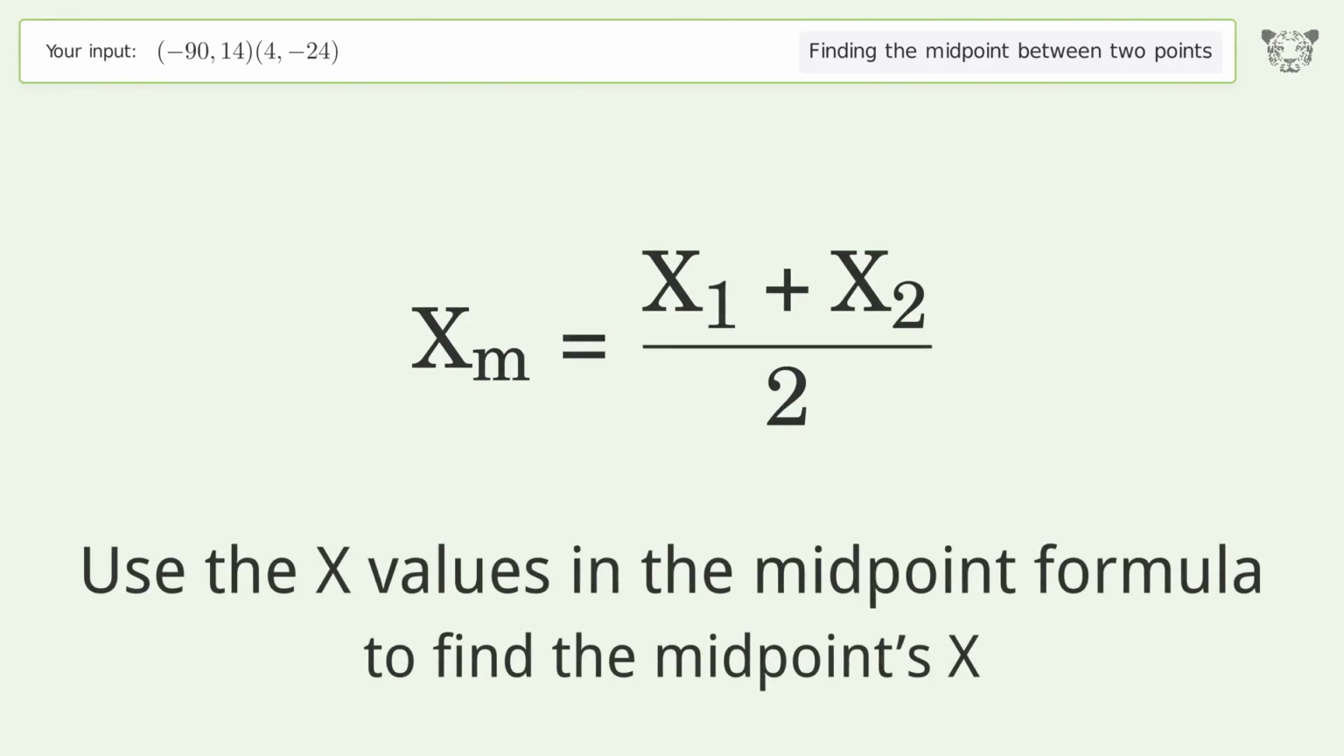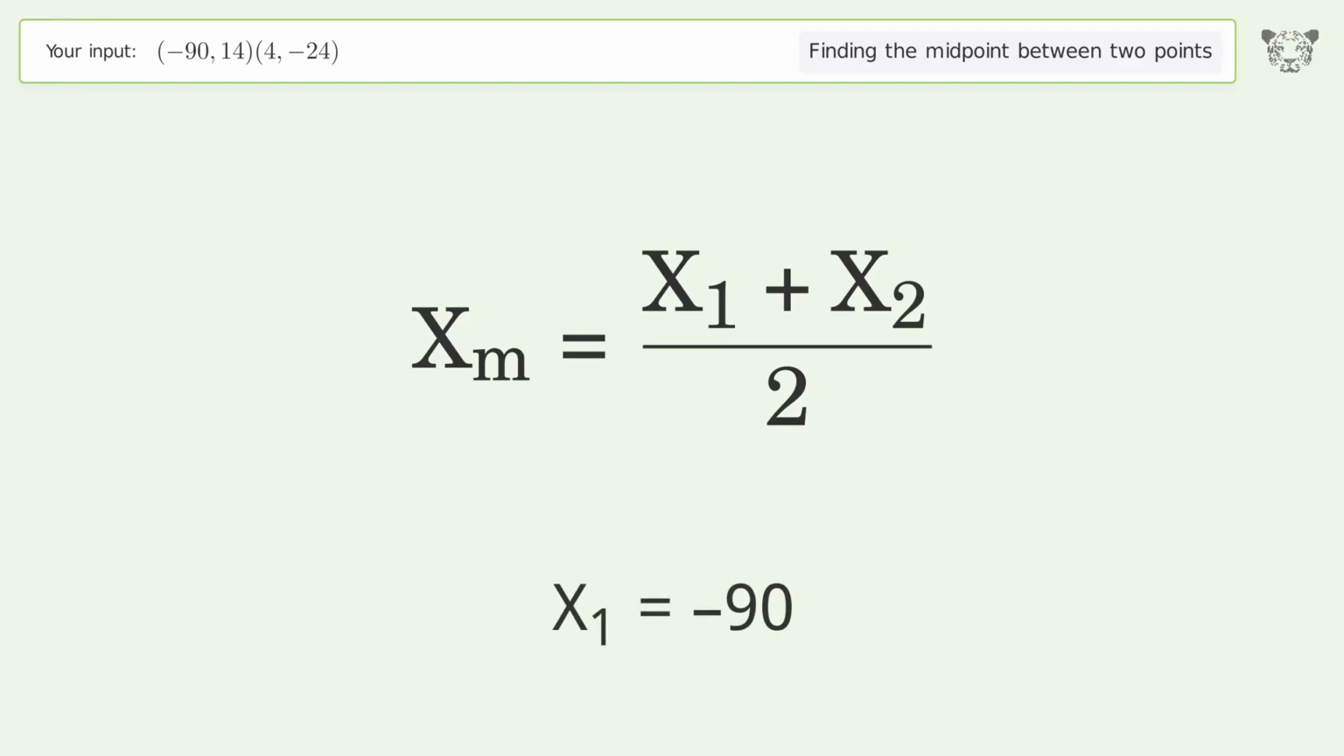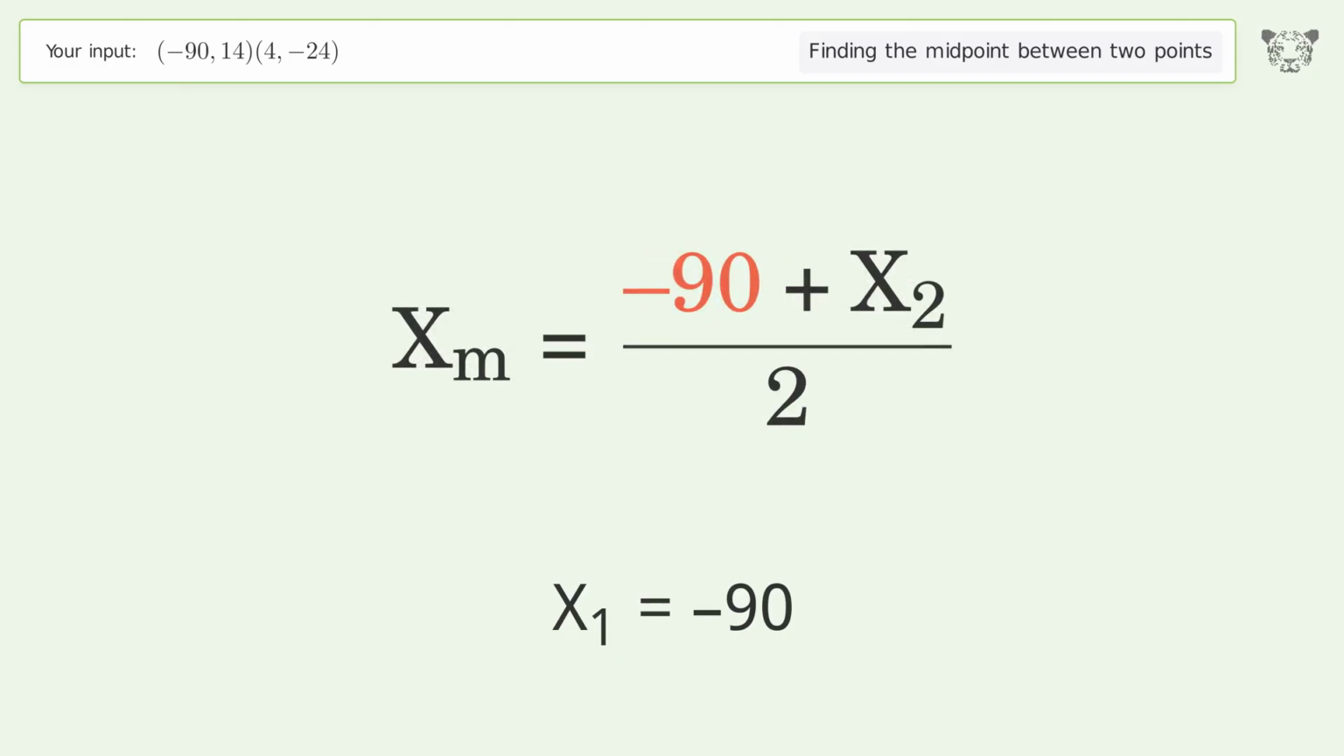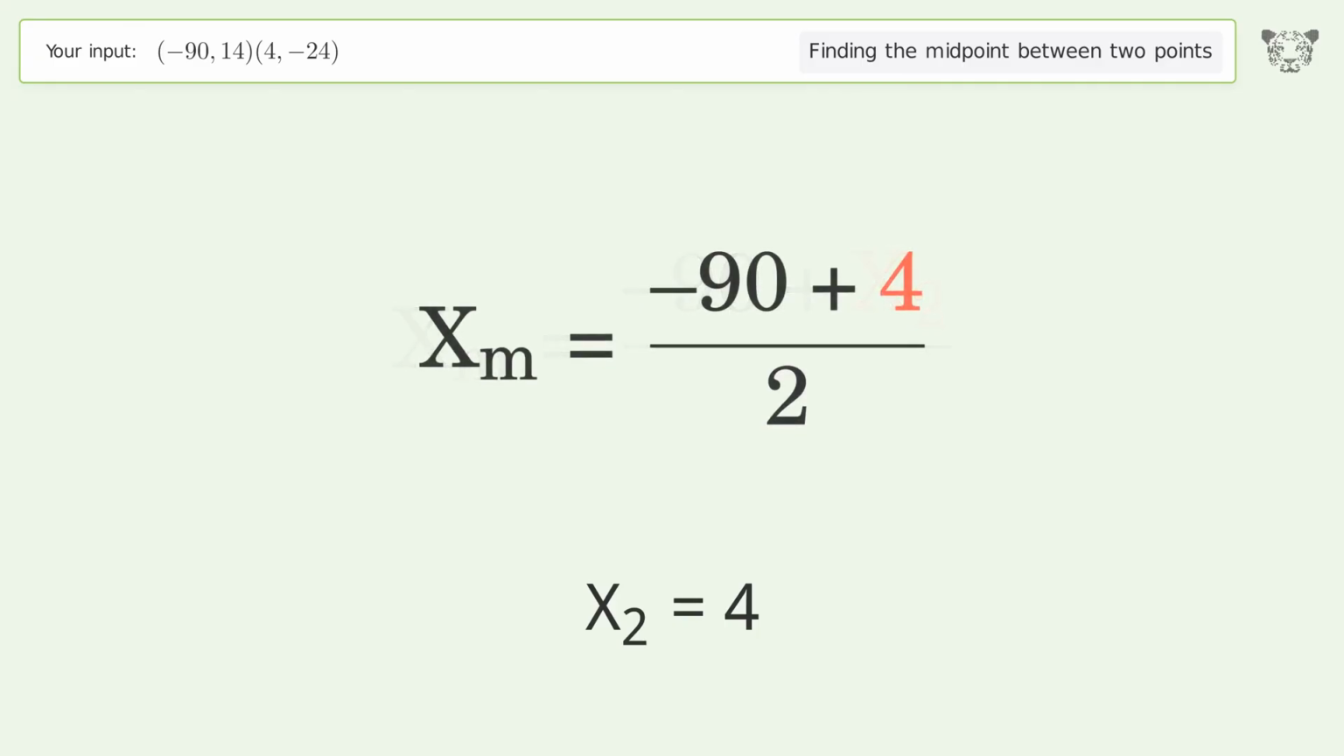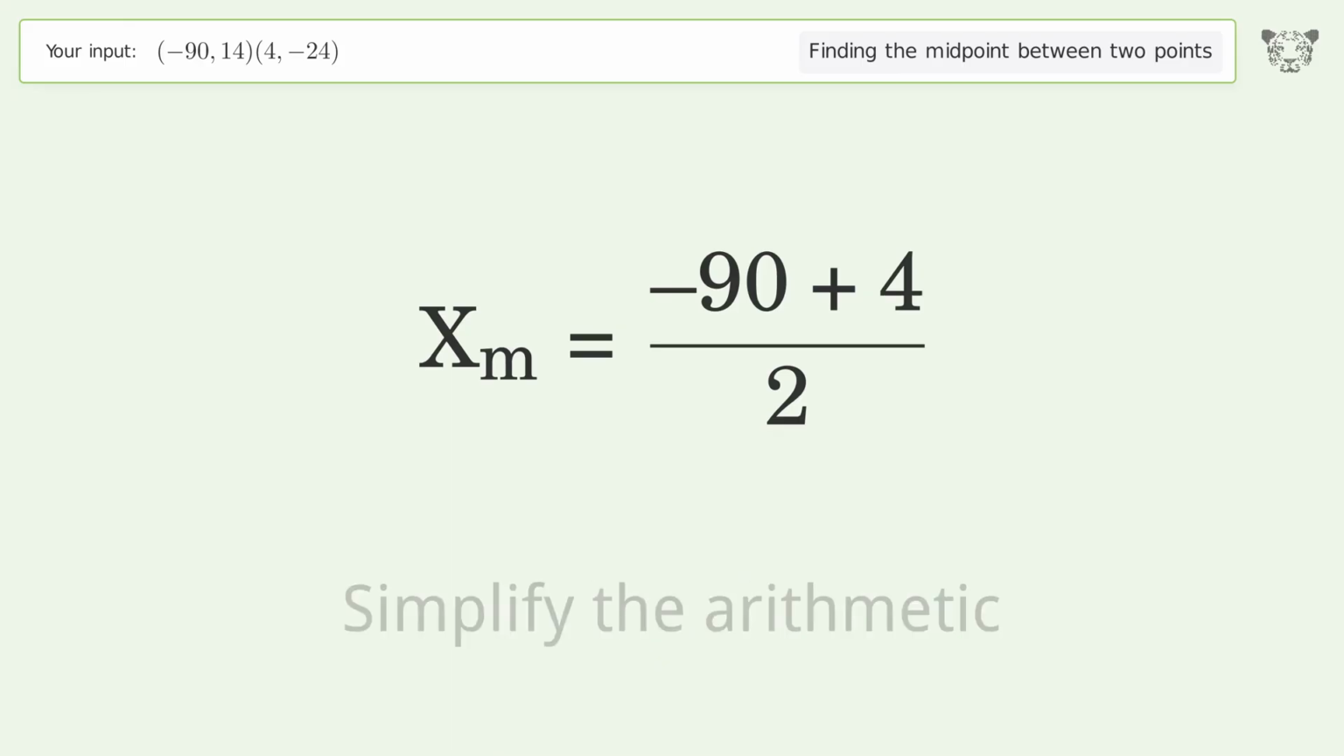Use the x values in the midpoint formula to find the midpoint's x. x1 equals -90. x2 equals 4. Simplify the arithmetic.